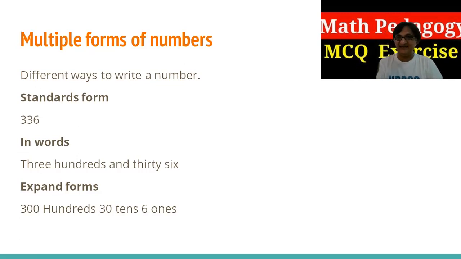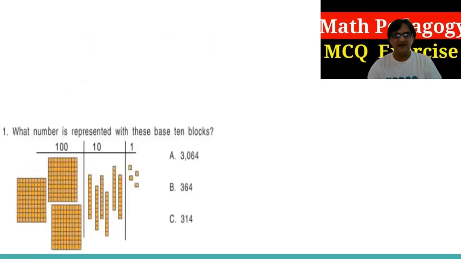336, the hundreds of that one. Similarly, as we have discussed in the placing values, you have to check how we can represent these values in different forms. Now, the questions related to them: what number is represented with these base 10 blocks?